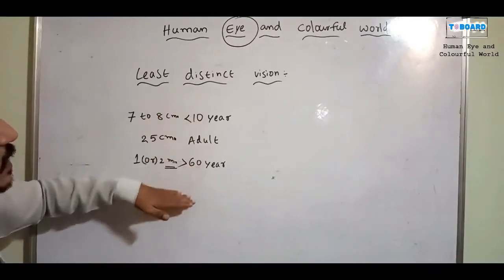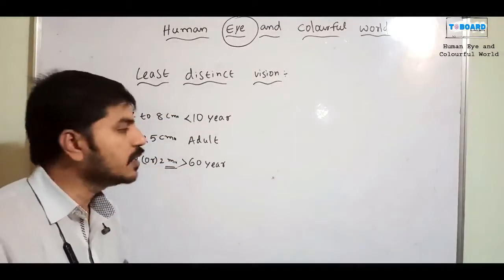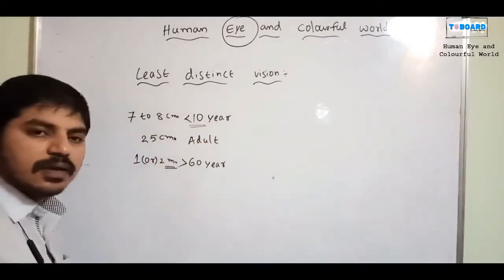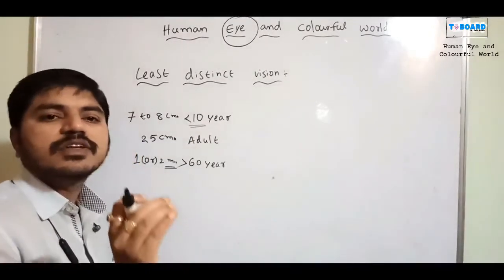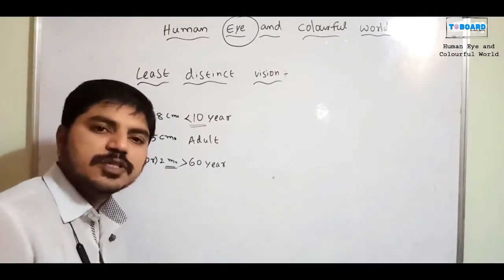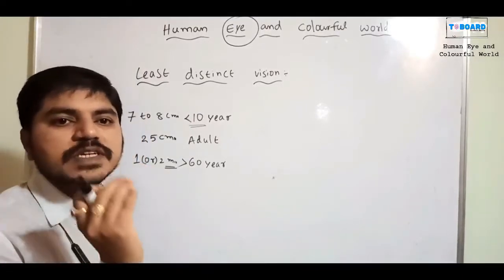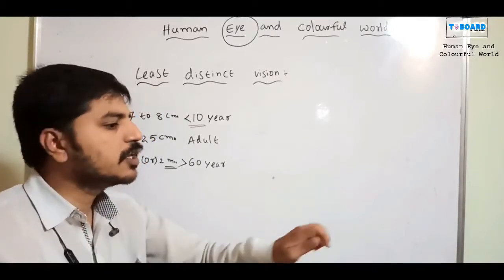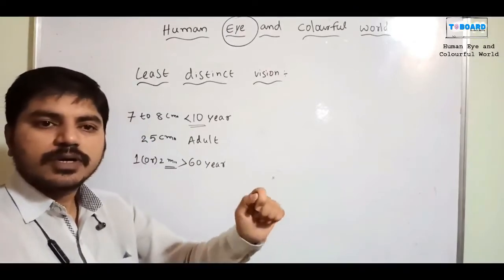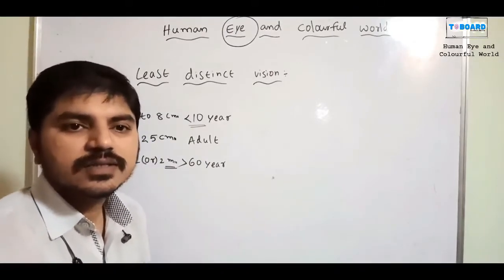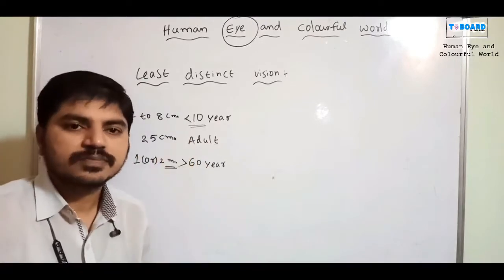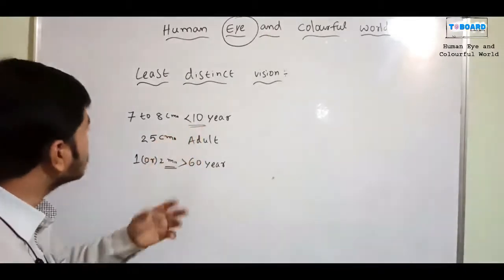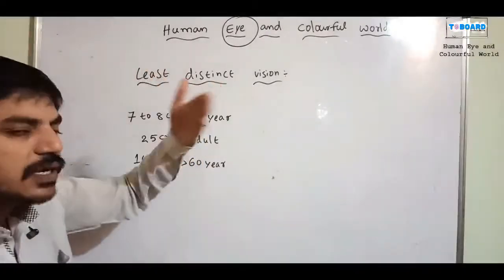Why do we categorize these things? It means our muscles are different. For example, below 10 years, you can observe that their muscles are very flexible, because at that time they are chubby with cheeks, and the whole muscles are very flexible. Some people may give a pinch to such a child, and it feels good, it looks very nice. What does it mean? The muscles are very flexible, and they can sustain up to 7 to 8 centimeters of least distinct vision.